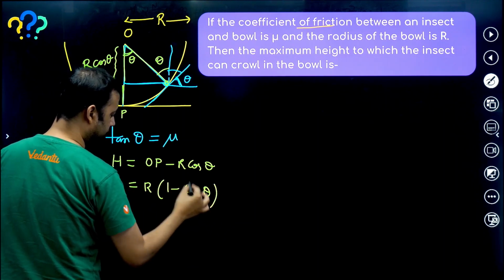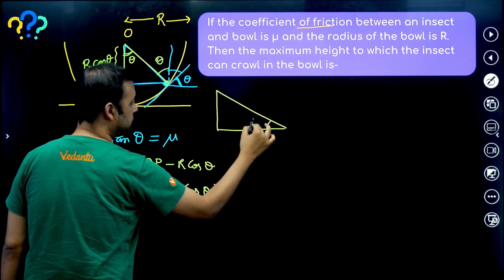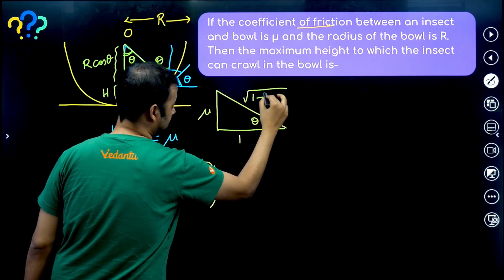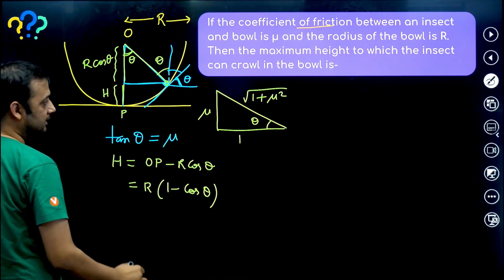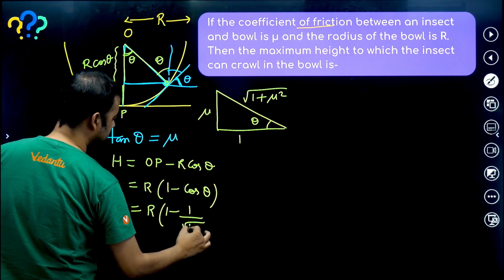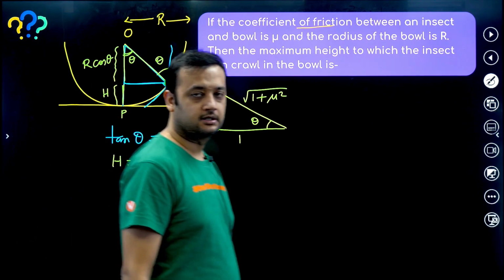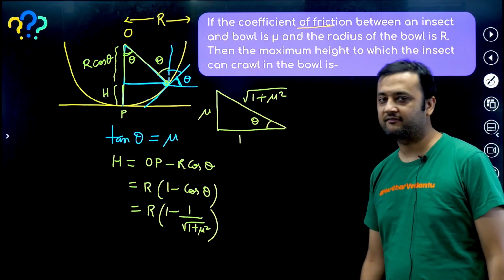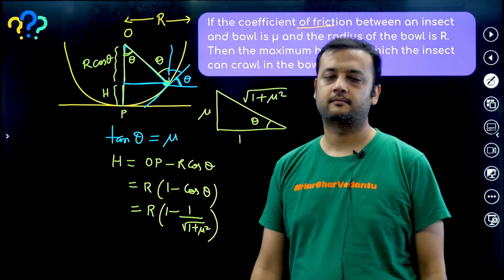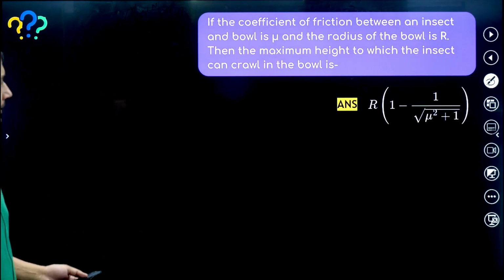Now what is the value of cos theta? You can use the triangle. If tan theta is equal to mu, the hypotenuse becomes under root of 1 plus mu square. So cos theta will be 1 upon under root of 1 plus mu square. So this is the height up till which the insect would be able to crawl. After this the inclination will increase beyond the angle of repose and insect will slide down. I hope you have understood. Let's move to the next. So this was the answer.